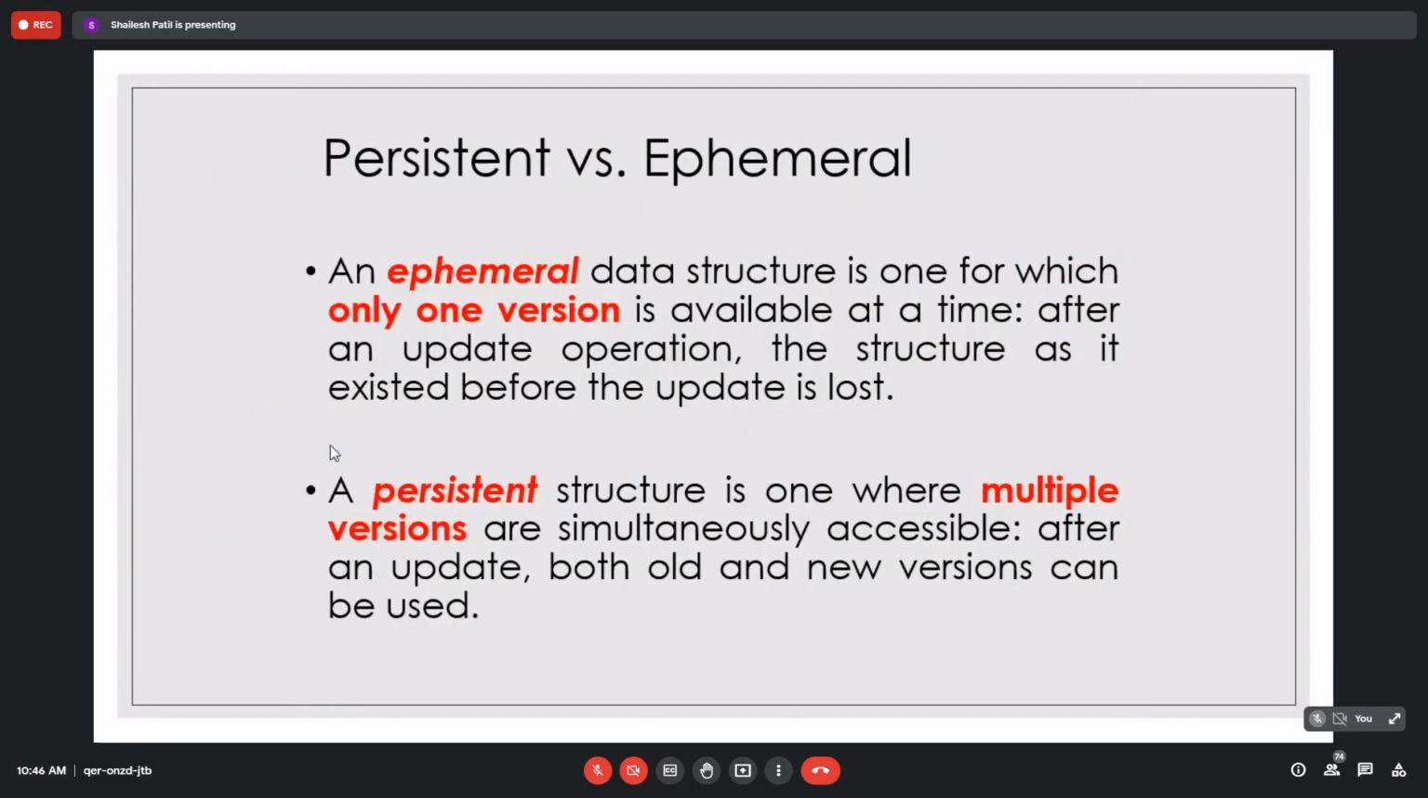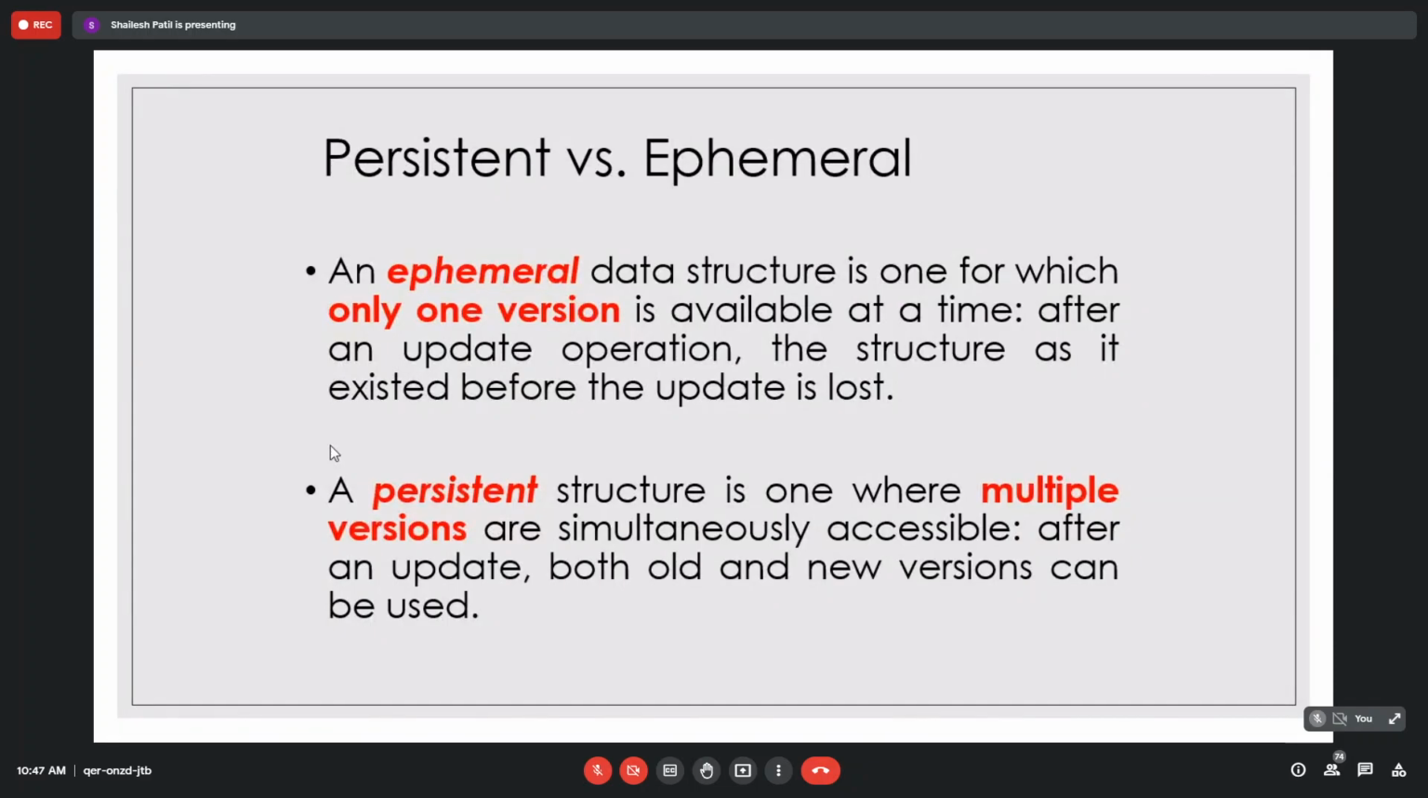Finally, we will go through other types of data structures. One type is persistent and ephemeral data structures, so we can distinguish like that. Suppose ephemeral means what? A data structure for which only one version is available. Okay, so what does that mean?